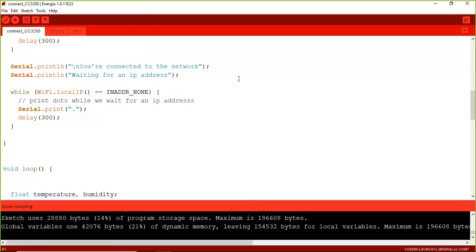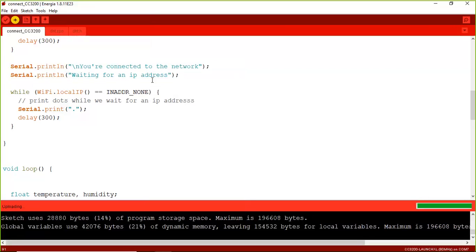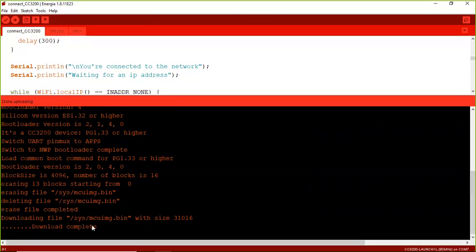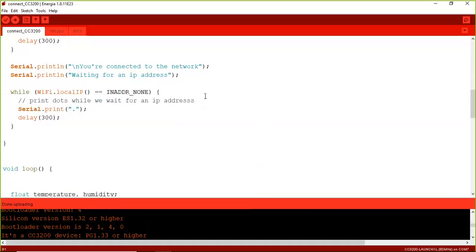Now it is fine, so I am going to click on the upload button. Yeah, it is uploaded. The uploading operation is done, and a binary file is uploaded in this CC3200 board.